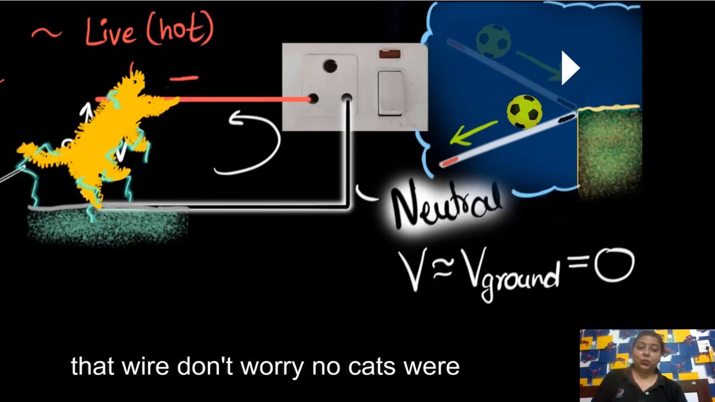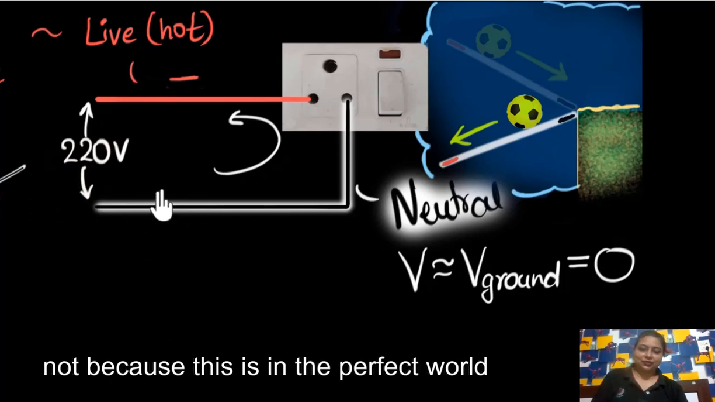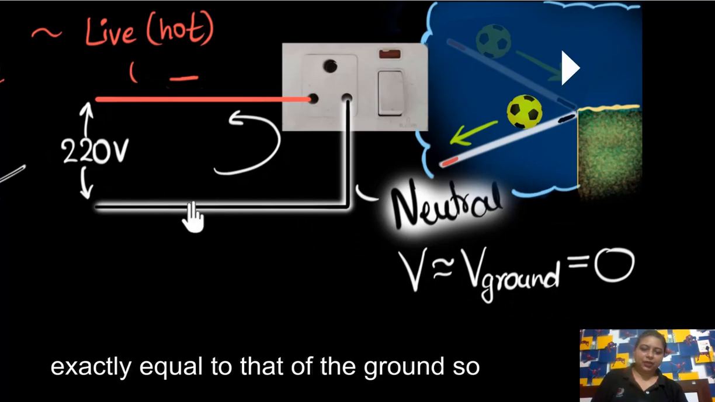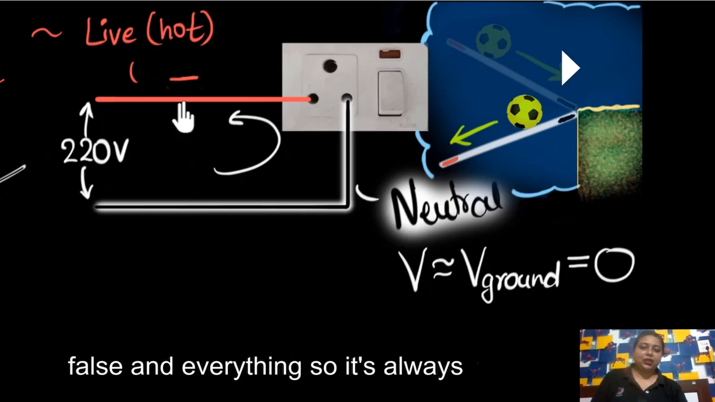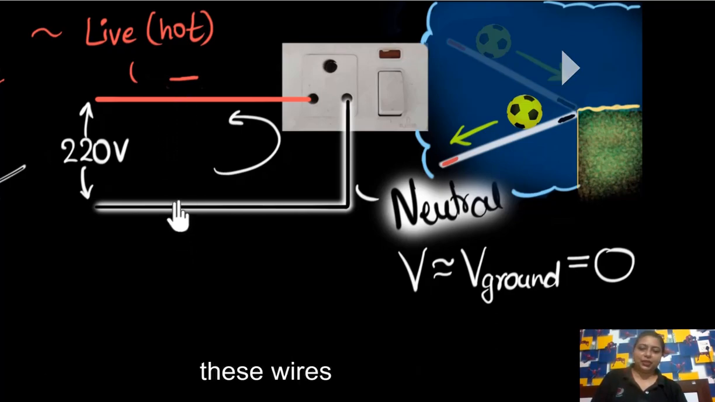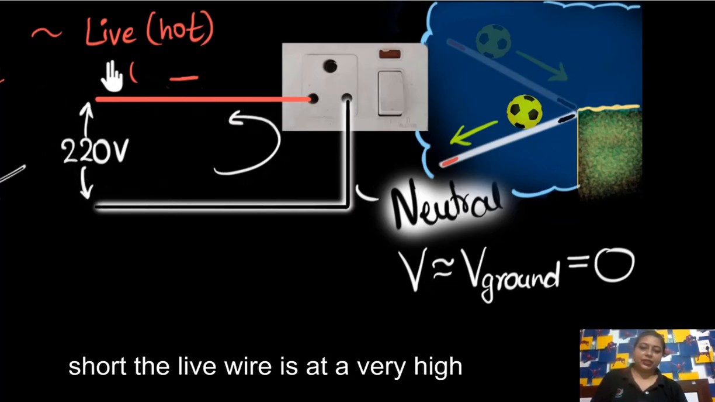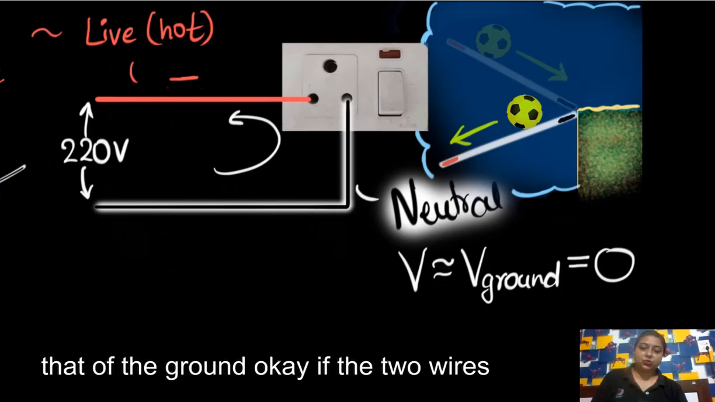That's why, don't worry, no cats were harmed in the making of this. Now of course, you should not go and touch the neutral wires either, because this is in a perfect world. In reality the voltage may not be exactly equal to that of the ground, so you might still get a shock. There can be faults and everything, so it's always dangerous to play with or touch these wires. I recommend not doing that at all. But in short, the live wire is at a very high voltage compared to the ground, but the neutral wire has a voltage very close to that of the ground.